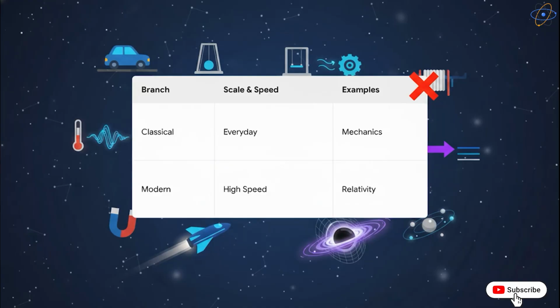So, the most crucial point to remember here is the difference between classical and modern physics. Classical physics, things like mechanics, thermodynamics, and electromagnetism, works perfectly for everyday objects moving at normal speeds. However, modern physics, meaning relativity and quantum mechanics, has to step in when we're dealing with phenomena involving very high speeds, strong gravity, or tiny subatomic particles, where those classical rules just completely break down.